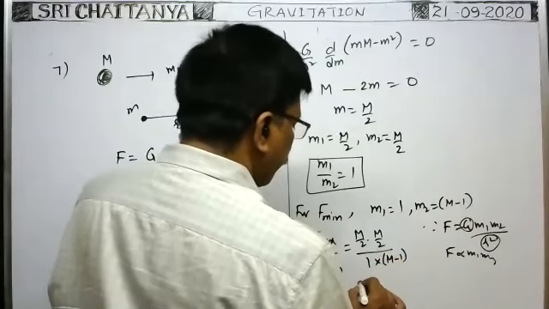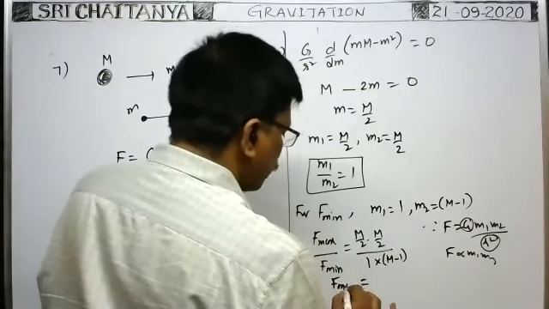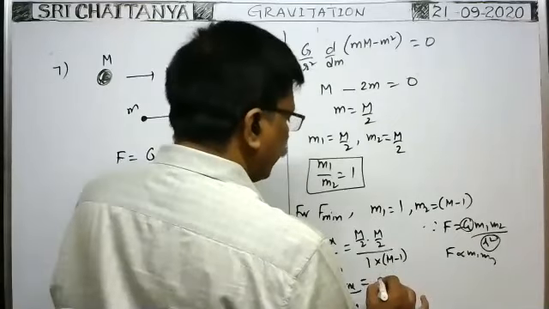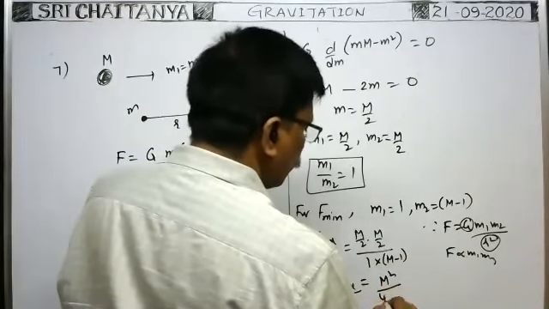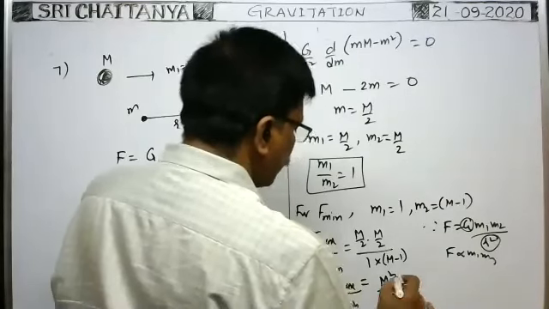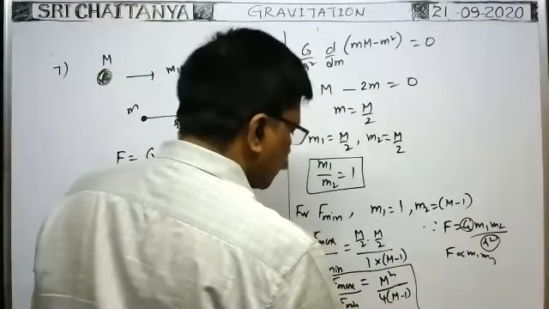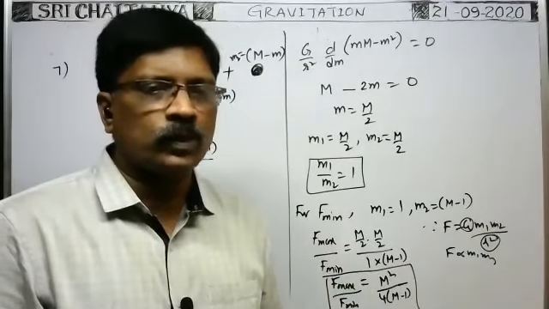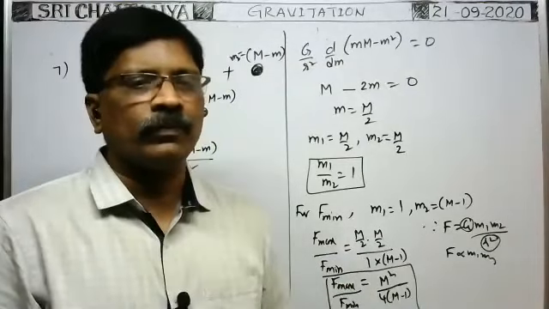Therefore, when you simplify them, you will get F maximum by F minimum is equal to M square by 4 into (M minus 1). This is the ratio between the maximum force to minimum force.